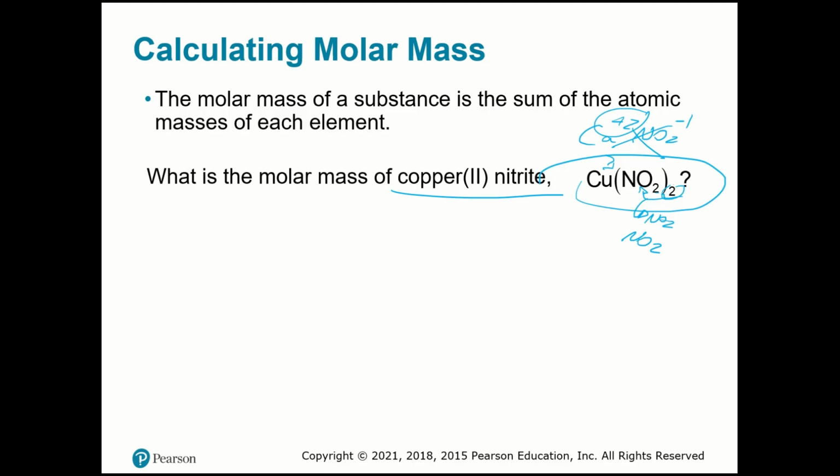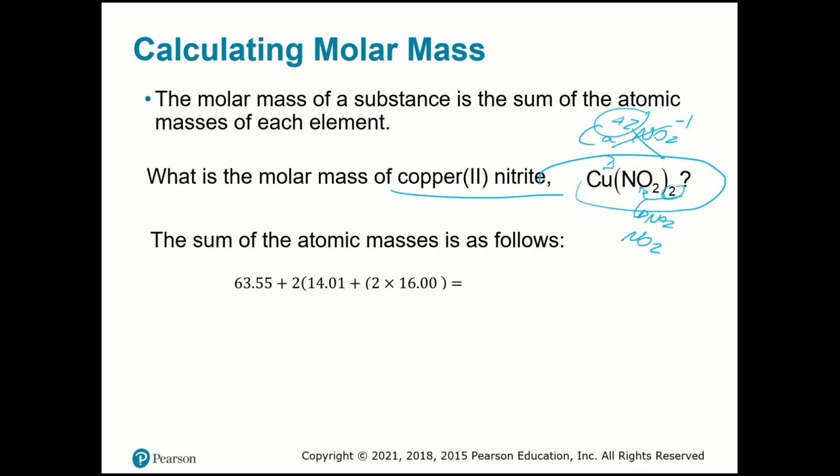So I have the molar mass of copper, which is 63.55, plus 2 times the molar mass of NO2. The molar mass of NO2 is 14.01 for nitrogen, and 2 times 16 for oxygen. In your periodic table it's 15.999, and that's okay.